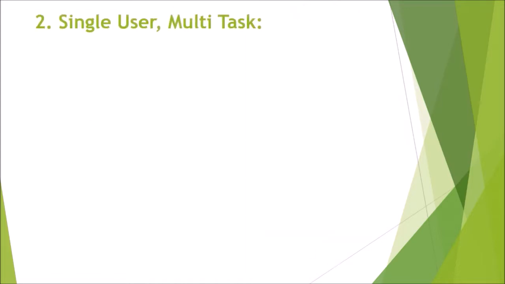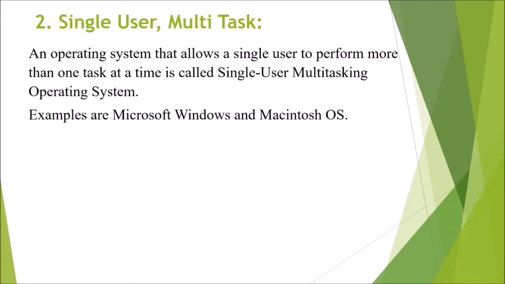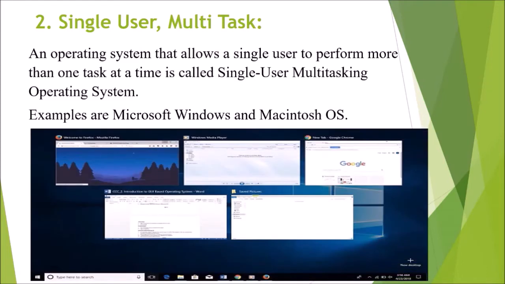Second one, single user multitask operating system. Here, an operating system allows a single user to perform more than one task at a time. Examples of these operating systems are Microsoft Windows, Macintosh OS, etc. For example, in the case of Microsoft Windows, when you are using Microsoft Word, you can also use Google Chrome or Windows Media Player to play a song or anything.